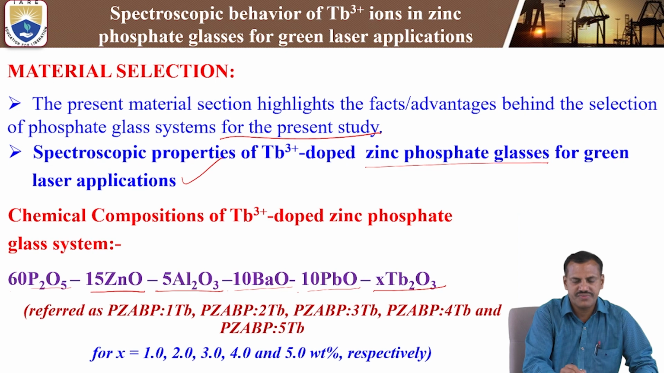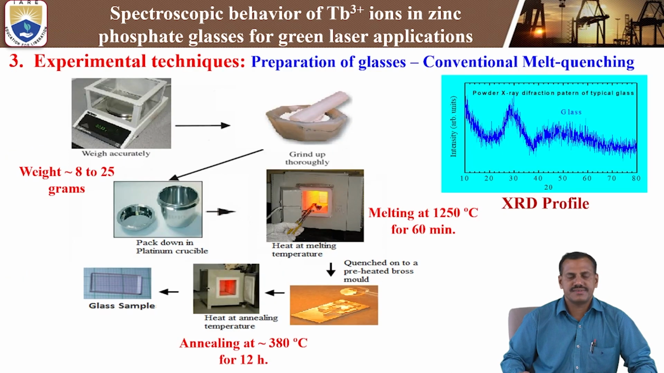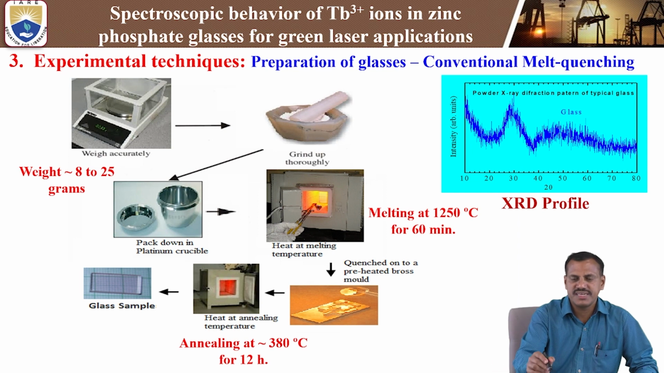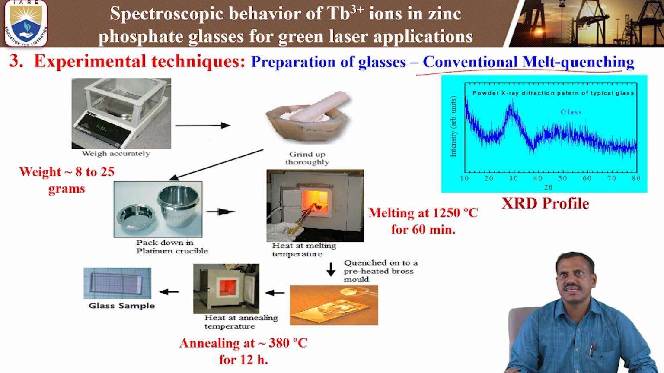These are the different mole percentages of concentration of the Tb3+ ions. Next, this is the experimental technique of how we are preparing the glass material by using the electrical furnace, but the method is called the conventional melt quenching technique. So glass materials are prepared by the conventional melt quenching technique.